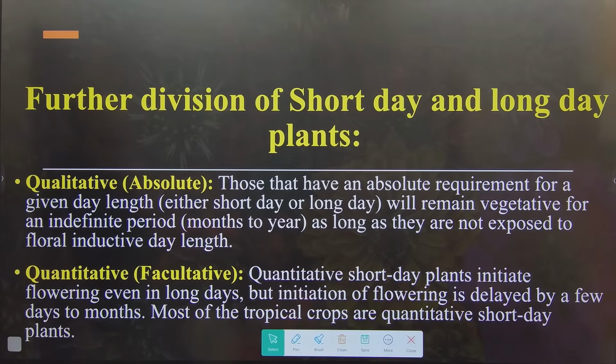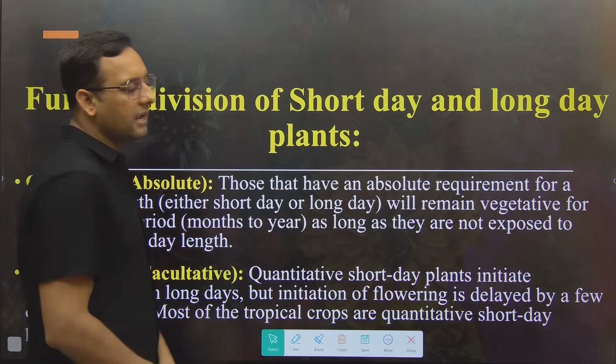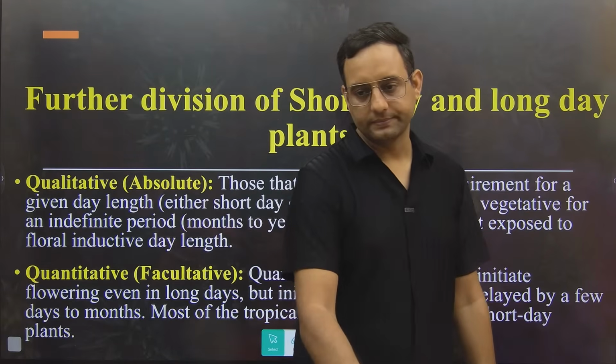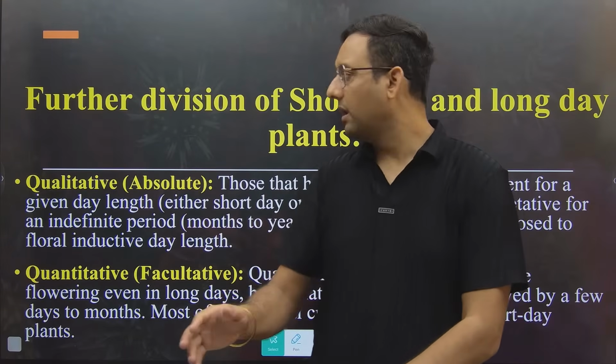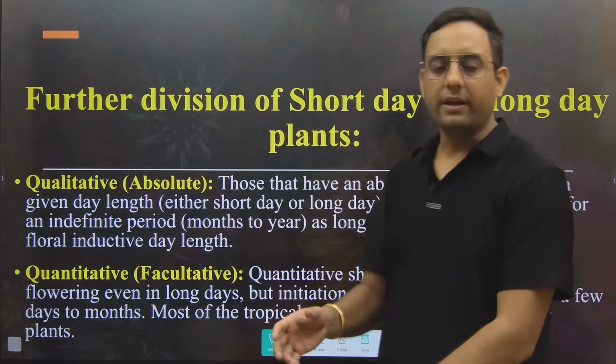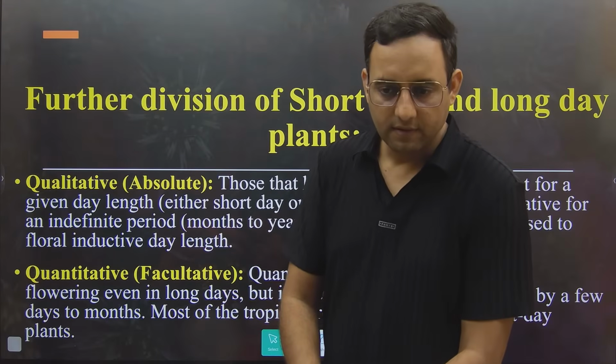Give me a Y in the chat section if you are clear what is the difference between qualitative and quantitative. Qualitative means they will remain in the vegetative state and not start flowering until they receive the perfect photo period, but quantitative plants will wait, with a slight delay, and if they do not receive the perfect photo period, they will start flowering even without the desired photo period. Clear guys? Short day, long day, day neutral, and then qualitative and quantitative. Is it clear to each and every one, guys?